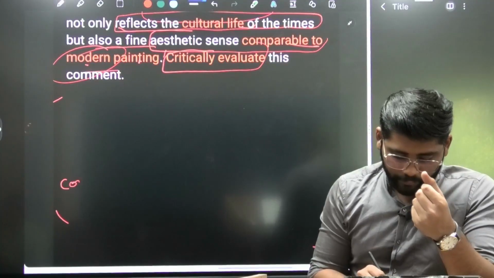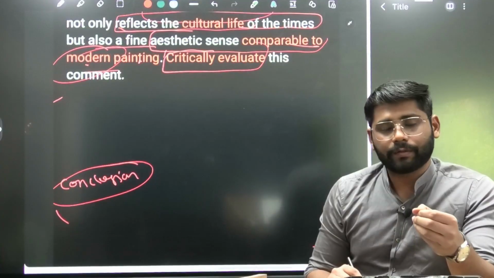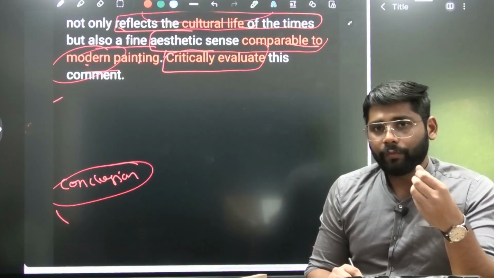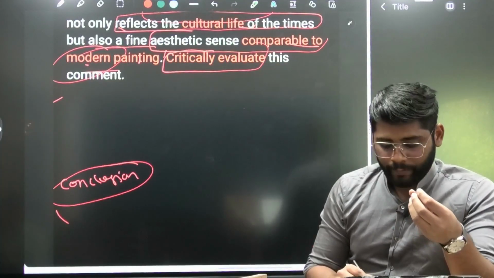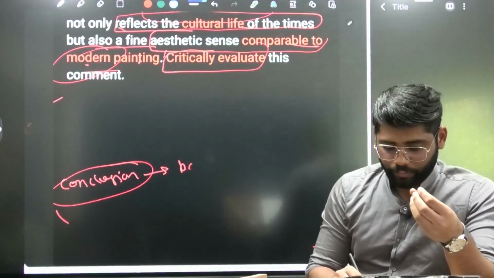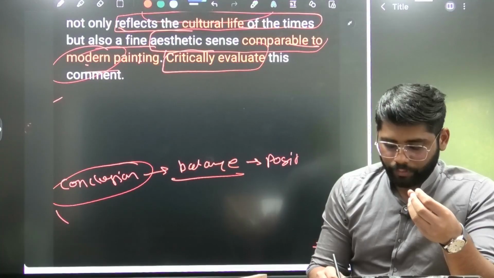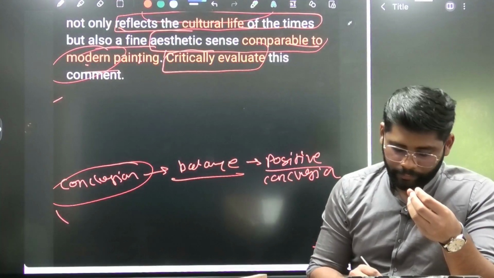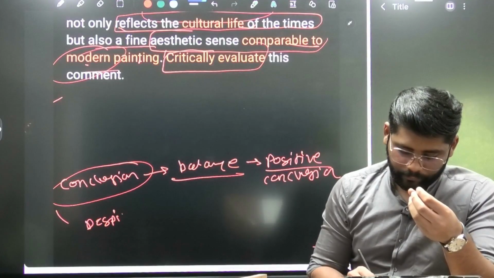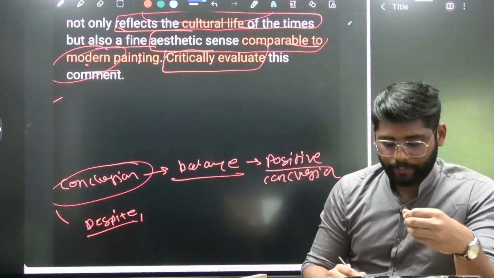Now the last part is the conclusion. When we were brainstorming, we saw that when we write the critical part of the answer in our second-last part, then we are going to balance the answer in the conclusion. Balance in the sense that we are going to write a positive conclusion. Here again you can use the word 'despite'. This word is going to bring flow to our answer.